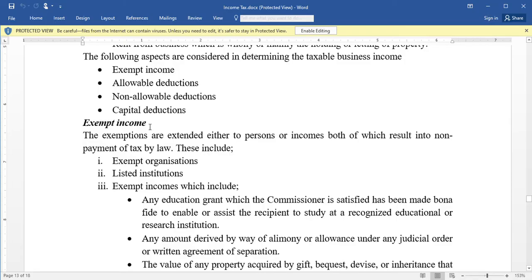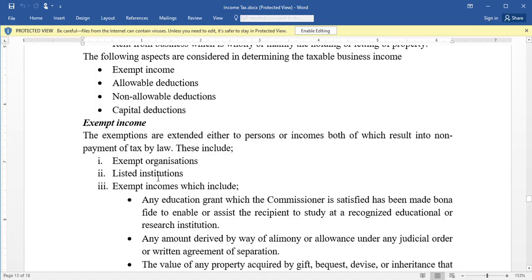Exempt income, as you see, exempt, the excluded. These exemptions are extended either to persons or incomes, both of which result in non-payment of tax by law. So exempt income is not taxed by law. These include exempt organizations, then listed institutions. Listed institutions according to income tax are those organizations that are listed on the first schedule of the Income Tax Act.